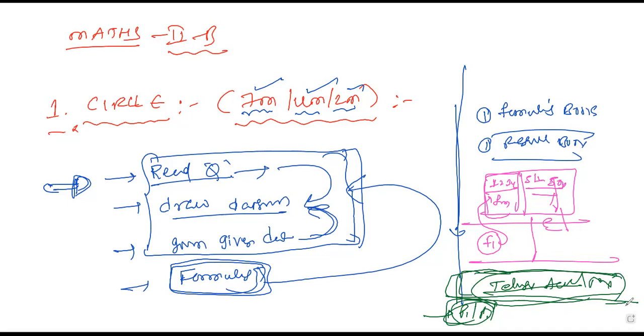Okay, let us try the introduction. First of all, the concept of circles we are going to discuss. So what do you understand by circle? Circle is nothing but a locus. I am trying to write a definition.